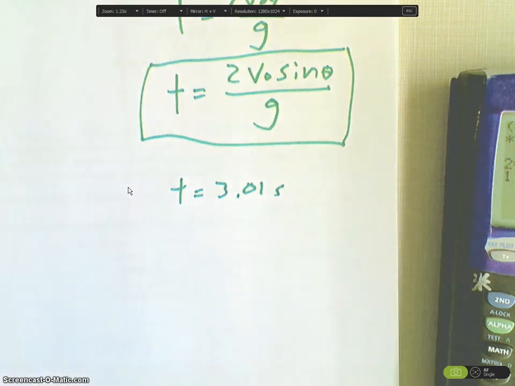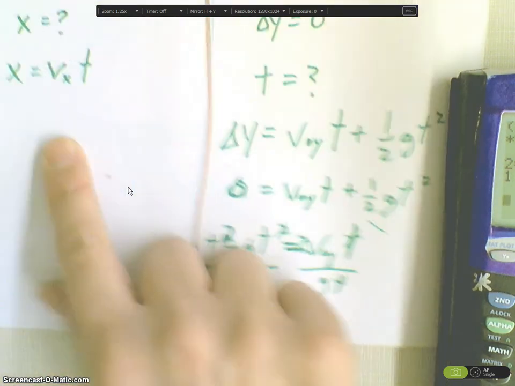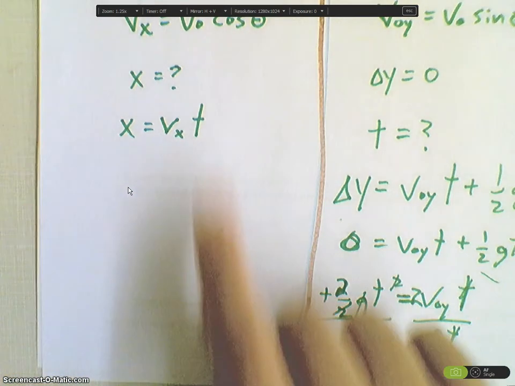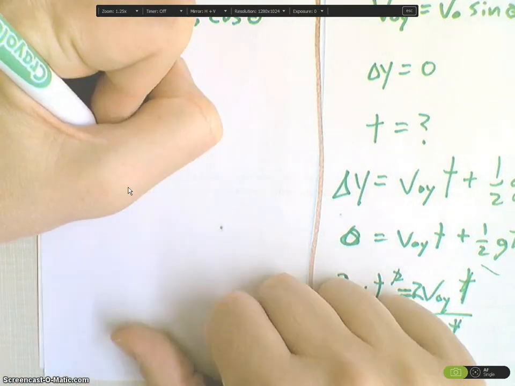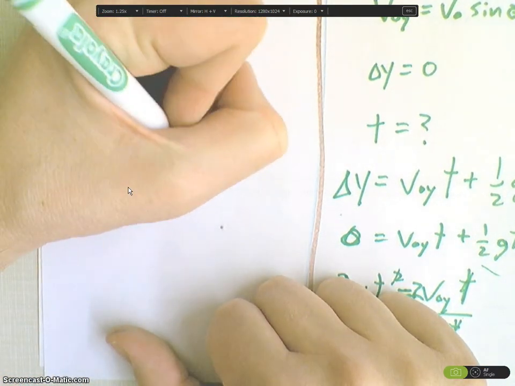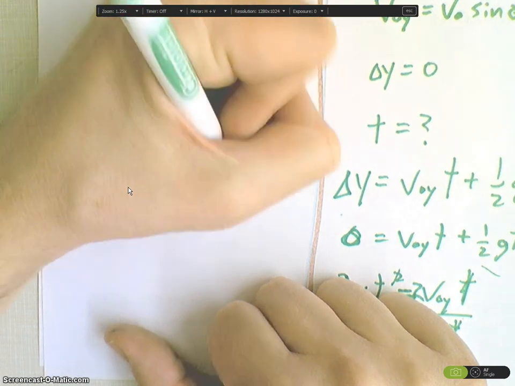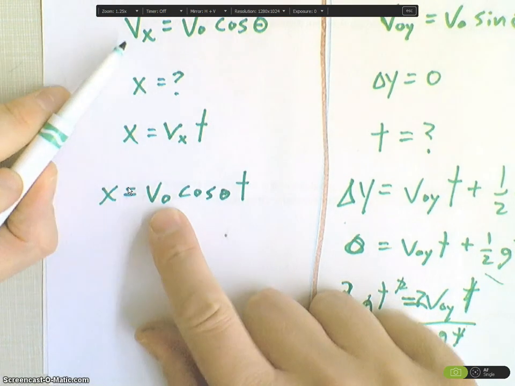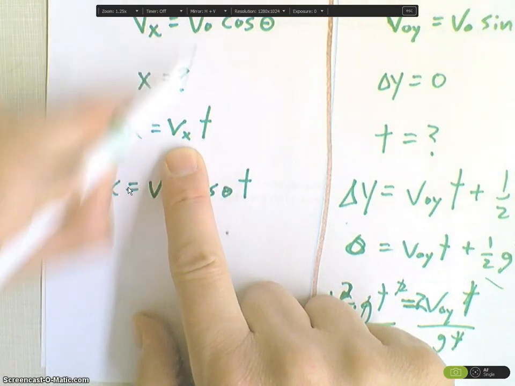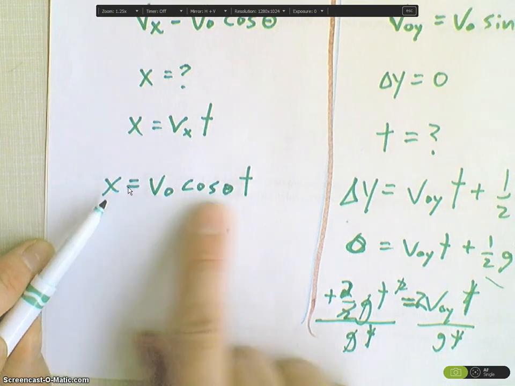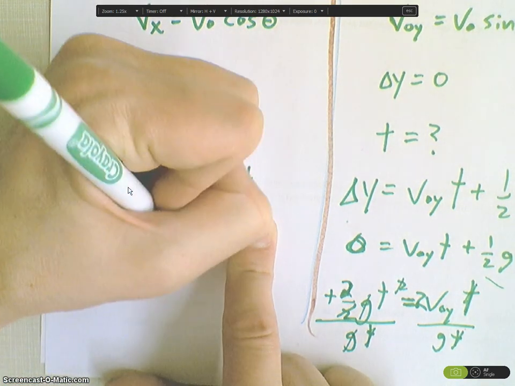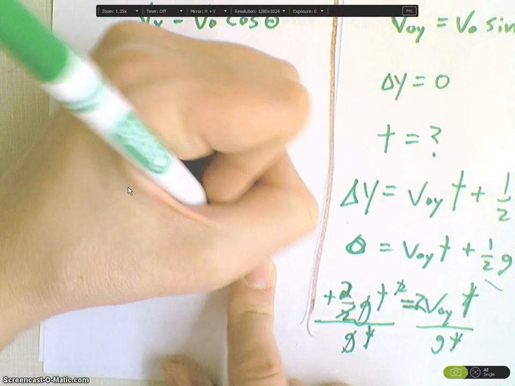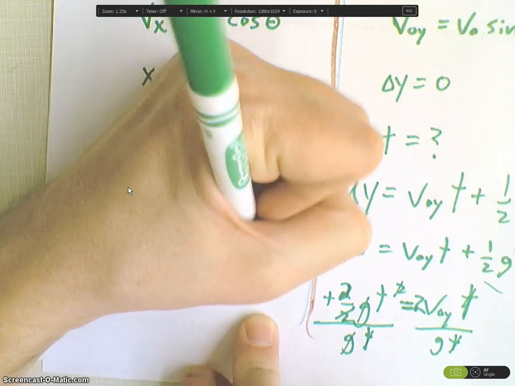That is the time that I'm going to be applying over here. So x is going to be equal to V0 cos theta t, because I'm substituting this up here for this. x is equal to that. x is equal to 24 times cosine 38 multiplied by 3.01.